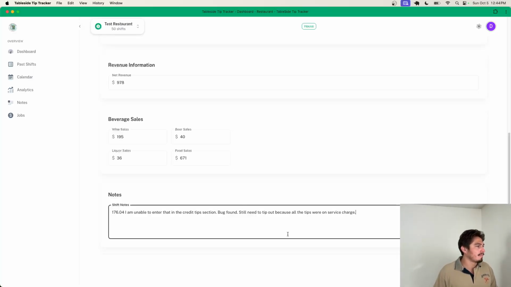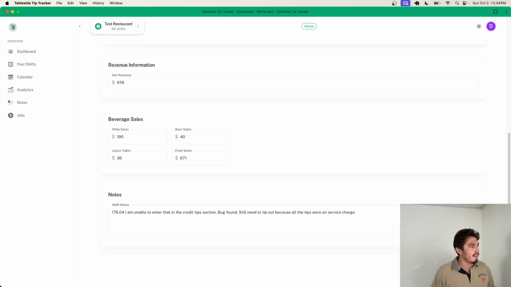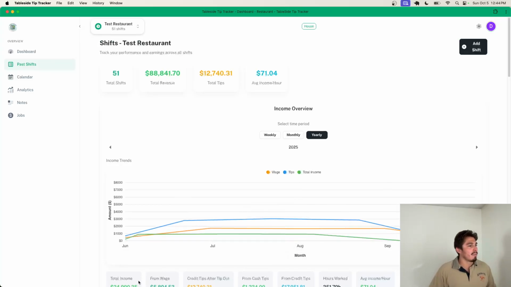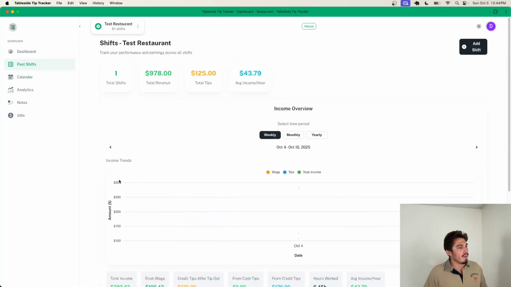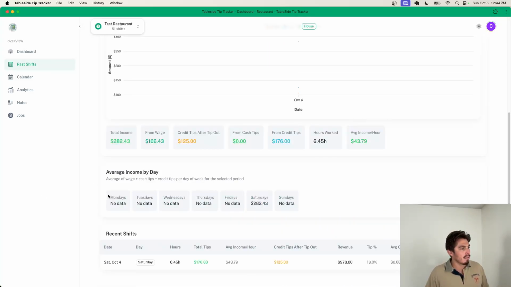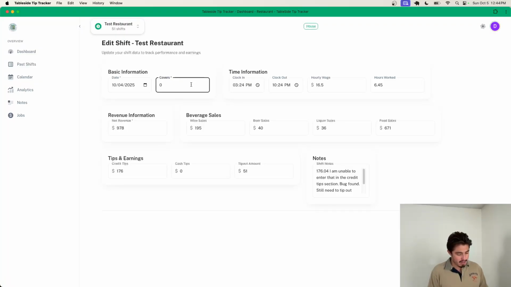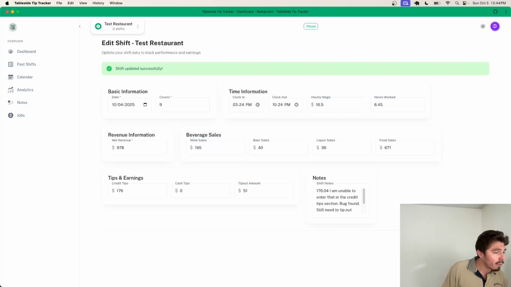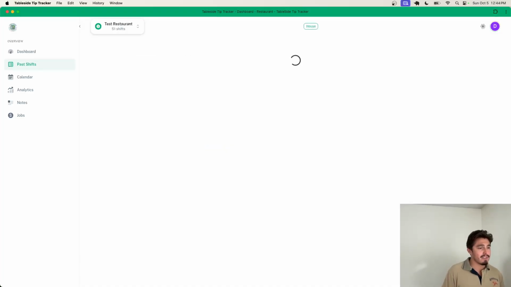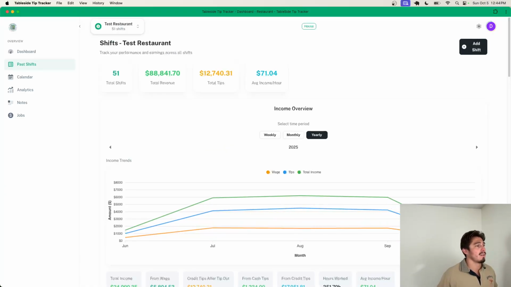Beautiful. All right. Save our shift. And we'll see that update on our most recent week. So we did our week we're in right now. Yeah, all good there. Need to enter the covers. As I mentioned, that's 9 right there. So we'll do an update shift, and we should see 108.67 for the average check per cover.